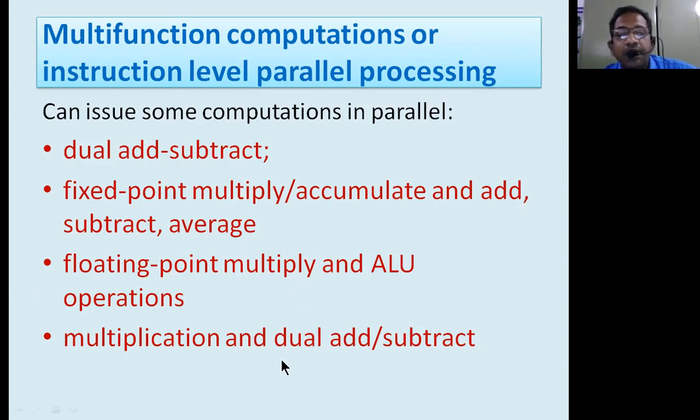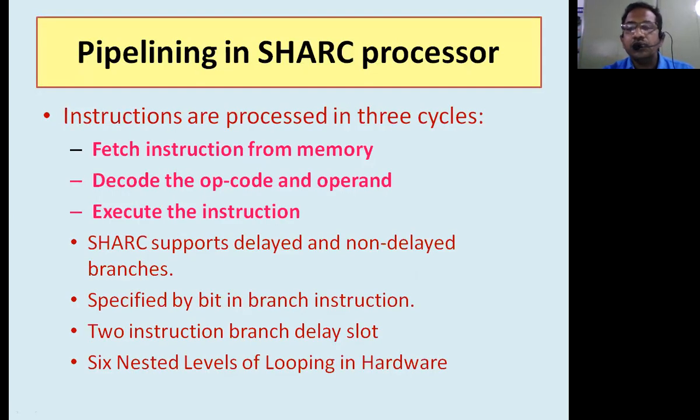Then the last one is going to be multiplication and dual add subtract operations. It can perform multiplication. Once again, multiply is a very crucial, important task here. And the dual add subtract operation. That means we are enhancing the capability of computation by incorporating the Harvard architecture. This is the advantage. If you want to enhance the capabilities, you have to go with the Harvard architecture only. So that's why Harvard architecture is normally used in the SHARC processor.